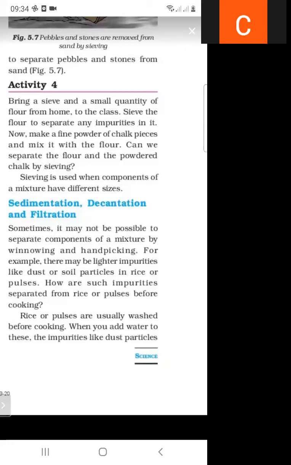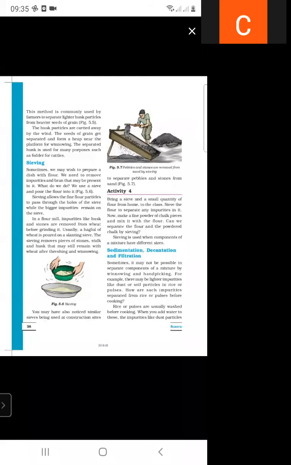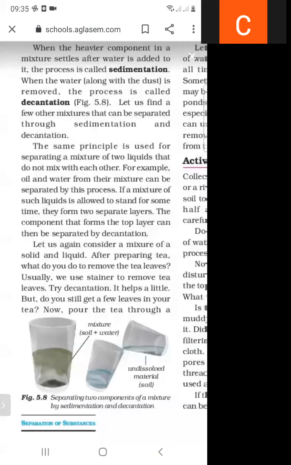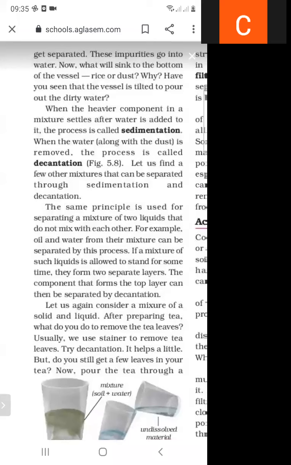When you add water to these, the impurities like the dust particles get separated and go into the water. Now what sinks to the bottom of the vessel, rice or dust? Have you seen the vessel is tilted to pour out the dirty water?